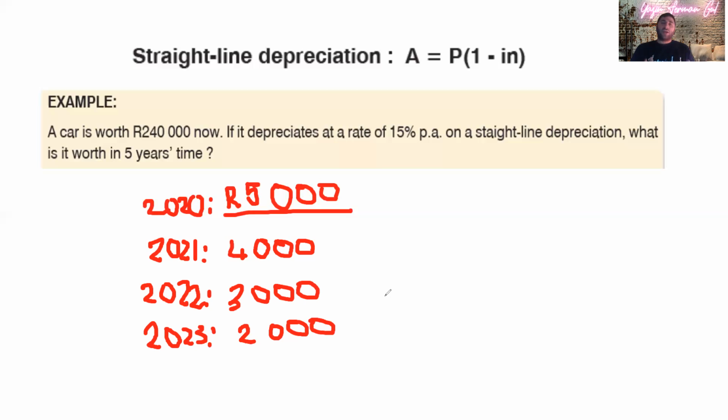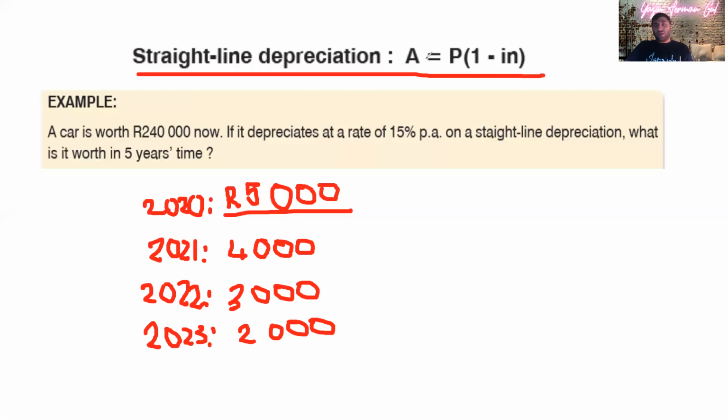So we say when the product is losing value by the same amount every year, we call this type of depreciation straight line depreciation. It's depreciating with a fixed amount every year, 1,000. So this type of depreciation is called straight line depreciation, as you can see here, guys.